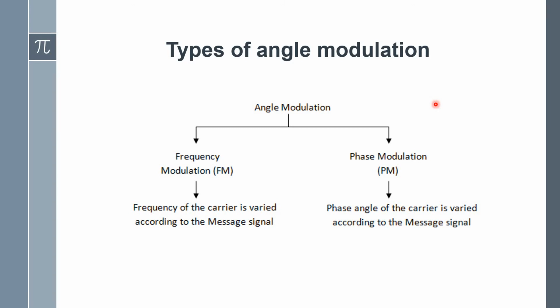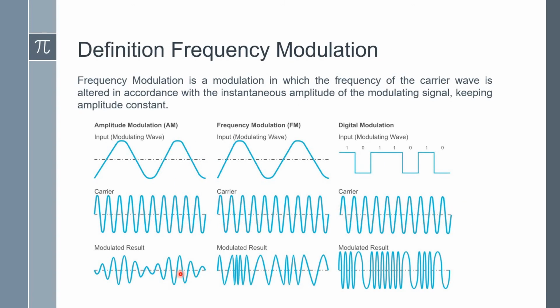One is frequency modulation, another one is phase modulation. Frequency of the carrier is varied according to the message signal. Phase of the carrier is varied according to the message signal in phase modulation. So the first one is frequency modulation.